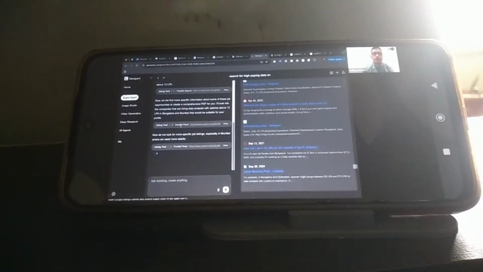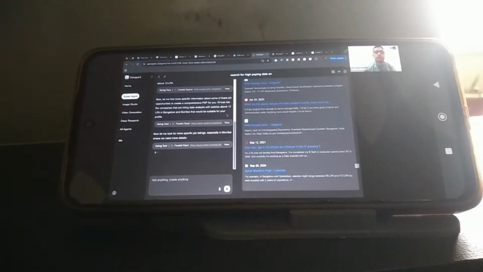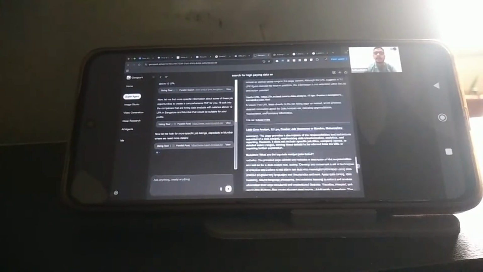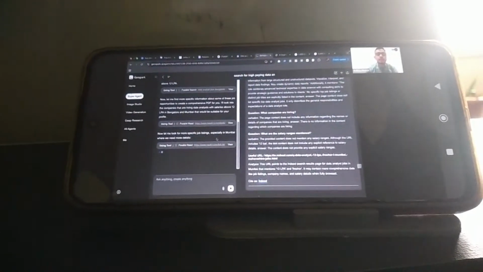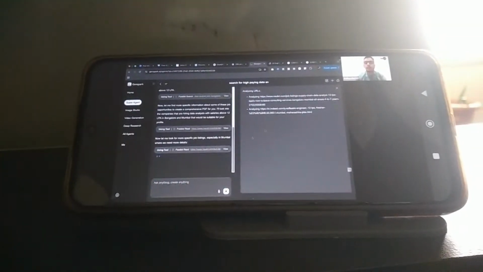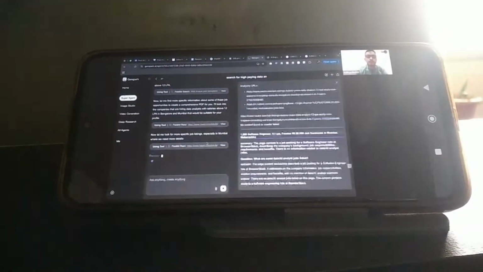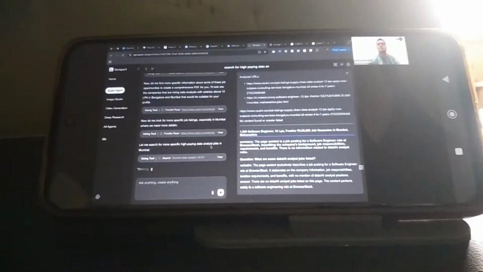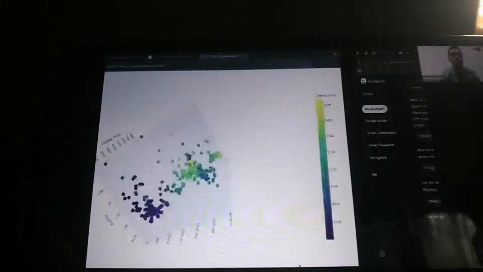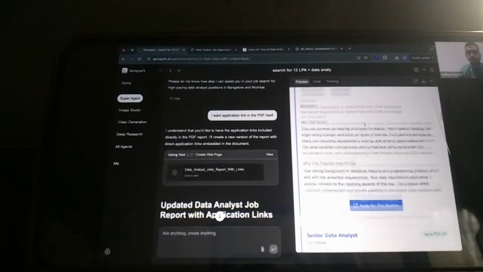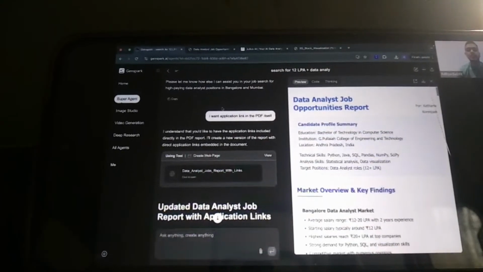Then it is going about now, let me find more specific information. Now let me look for specific job listings in Mumbai where we need more details. So it is analyzing a few URLs for that as well. And now it will do some more searches, etc. And guys, once it is done with all of these searches, what you will be getting finally is something which you see on the screen right now.